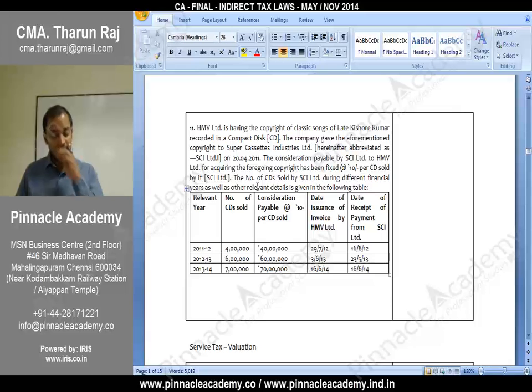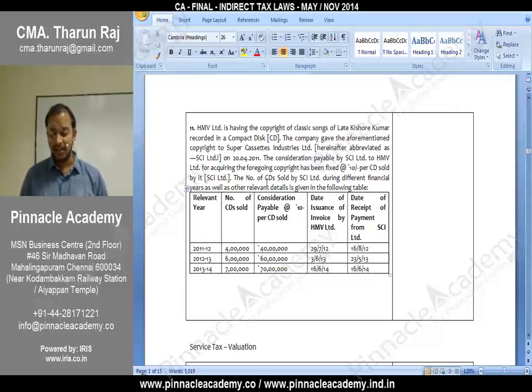Even the next question will be easy for you. HMV Limited is having the copyright of classic songs of late Kishore Kumar recorded in a compact disc. The company gave the aforementioned copyright to Super Cassettes Industries Limited. On 20/4/2011, the consideration payable by SCI Limited to HMV for acquiring the foregoing copyright has been fixed at 10 rupees per series. All this information is relevant only to arrive at the amount, for filling in the amount column. But we have to see whichever is earlier.